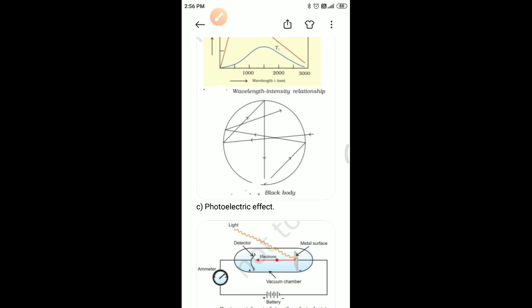Based on this study, quantization has been compared to standing on a staircase. A person standing on the staircase can stand only on the first, second, or next step, but cannot stand in between two steps. In the same way, the energy can take any one of the values from the following set but cannot take any values in between them. So E is equal to 0 hv, 1 hv, 2 hv, 3 hv, and so on.